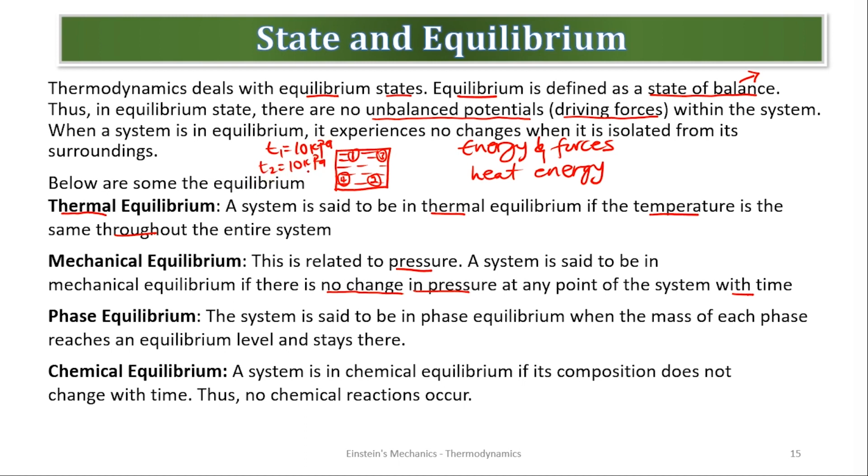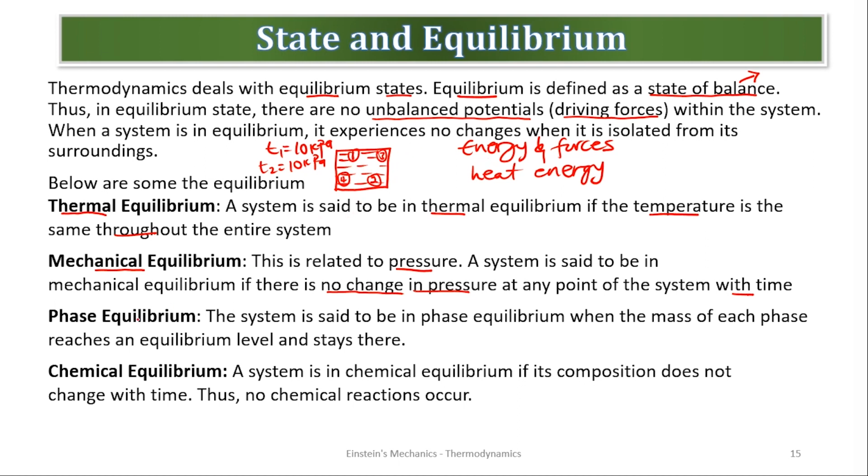My pressure should not change with time when I have this system. So if the measure of pressure does not change with time within a system, that system is said to be in mechanical equilibrium. Are we good? So from the initial stage to the final stage, the pressure does not change.